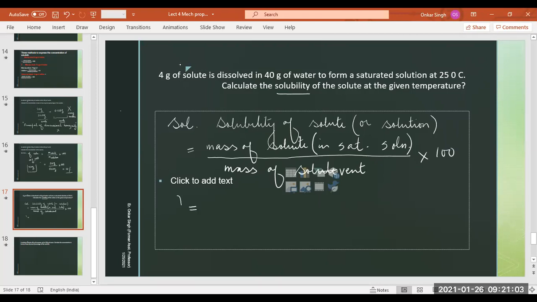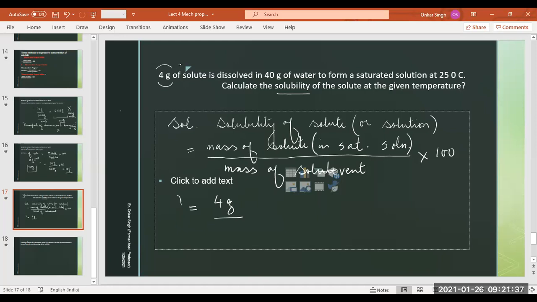So what will be the solubility here, students? When we say that 4 gram of solute is dissolved in 40 grams of water to form a saturated solution, the solution is saturated. That means not even a milligram more of solute can be added. So the maximum mass of solute which has been added is 4 gram, divided by the mass of solvent. What is the solvent here, students? 44 grams?